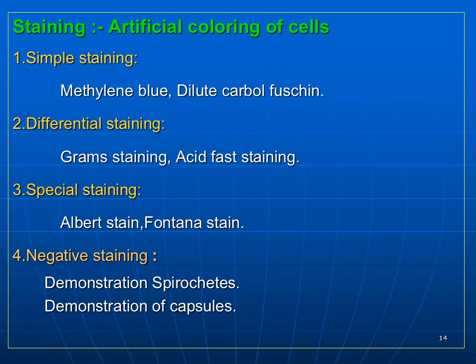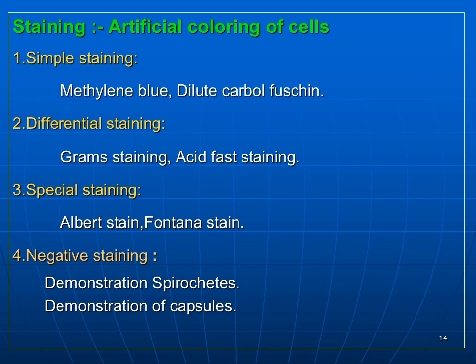Now come to the stainings. The stainings are used for artificial coloring of the cells, so we can identify the bacteria by putting certain artificial colors. The stains may be simple stains, differential stain, special stain, or negative stain. The best example of simple staining is methylene blue. We use methylene blue and dilute carbol fuchsin in simple staining. Only one dye is used in simple stain, either methylene blue or dilute carbol fuchsin.